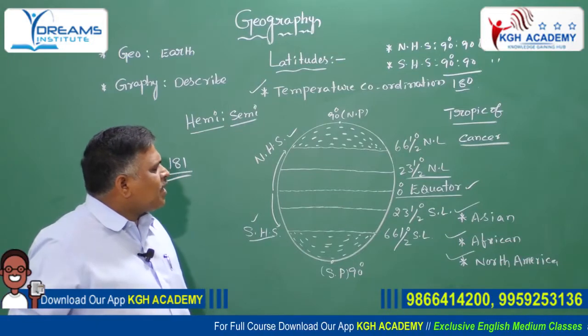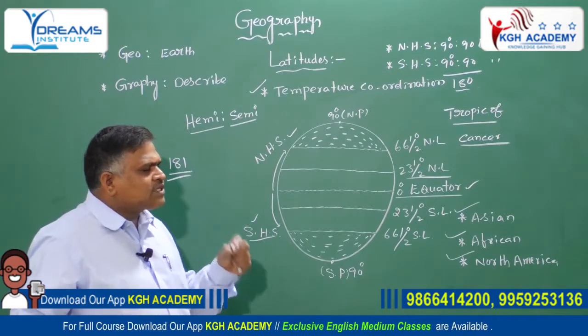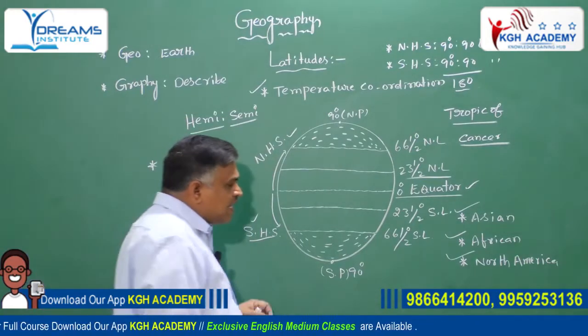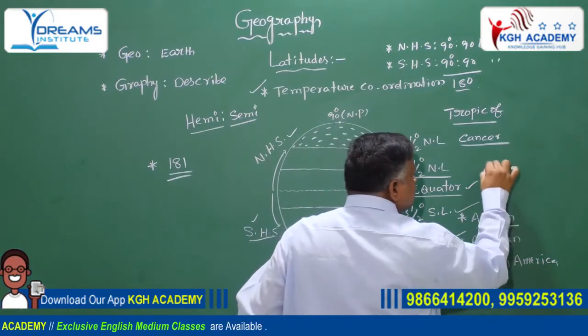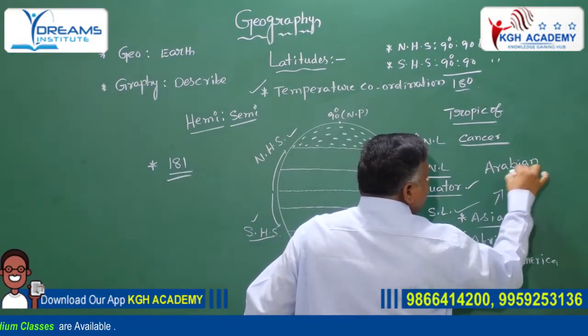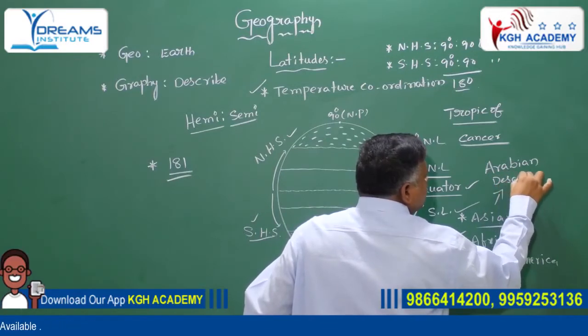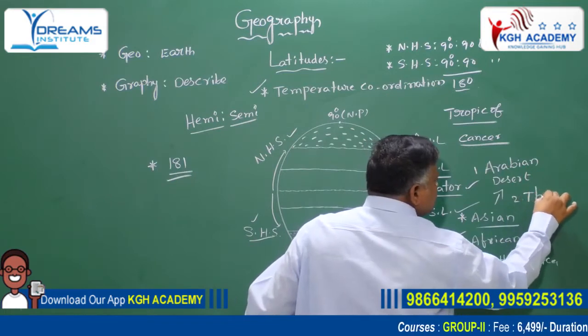So generally, what are the important hot deserts located in the western parts of the continents? For example, in the Asian continent, hot deserts are one, the Arabian desert, and number two, the Thar desert in Rajasthan.